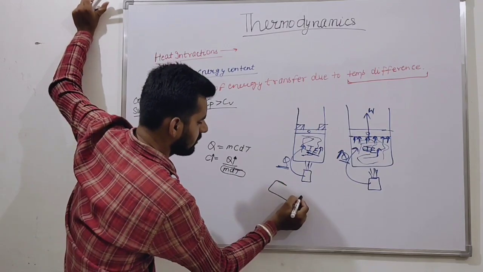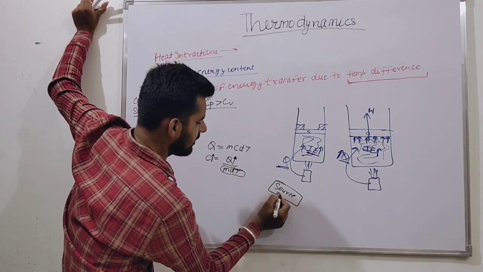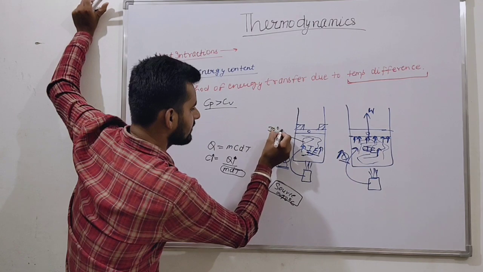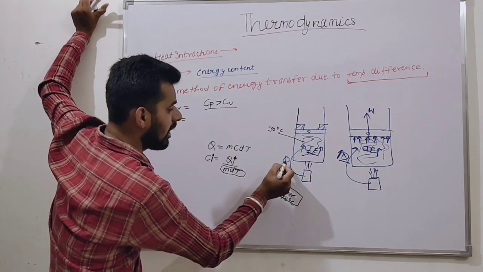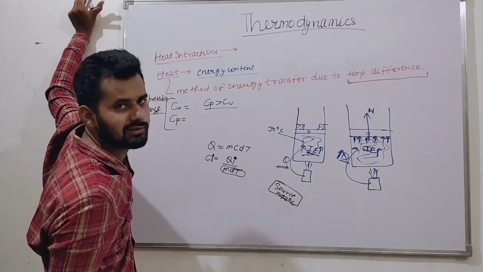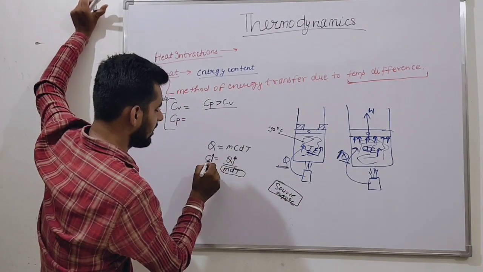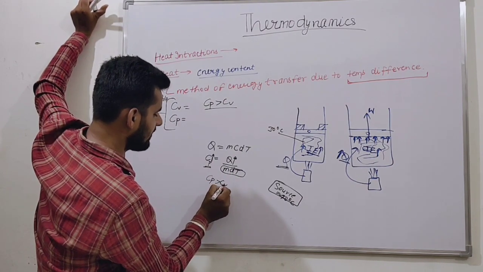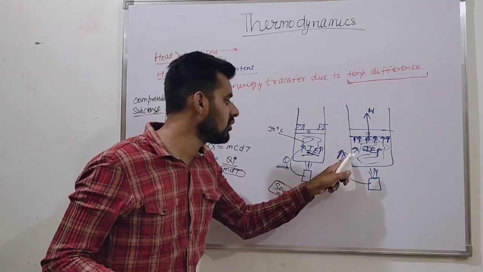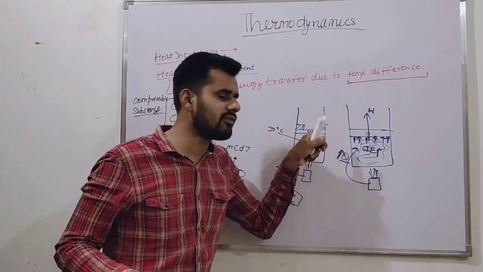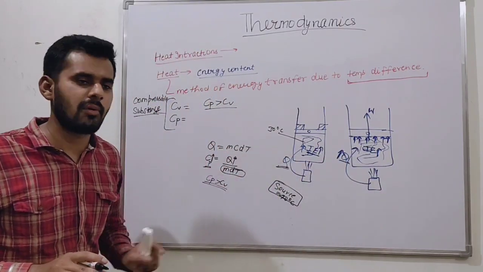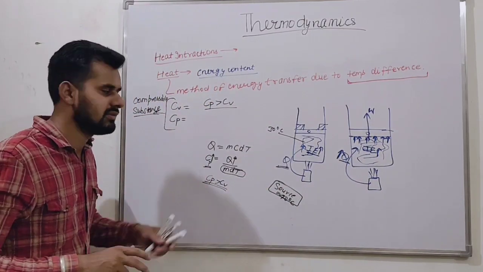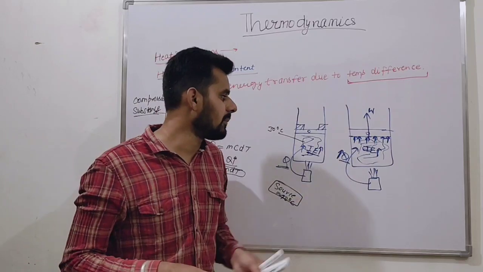This is the source, let us say at 40 degrees Celsius. This is the fluid, let us say at 30 degrees Celsius. The difference between the two is the same, but the amount of heat we supplied increases in the case of Cp. So Cp increases. Thus we can say that Cp is greater than Cv. Are you getting my point? Because it includes both internal energy and boundary work, the amount of heat required is more. So we can say that Cp is always greater than Cv. This is basically all about this. Hope you understand the example.